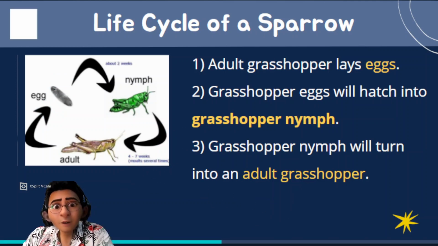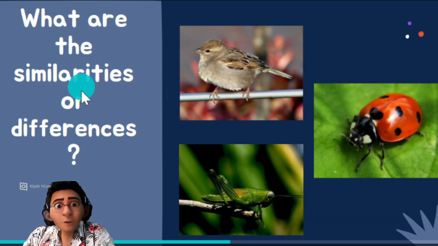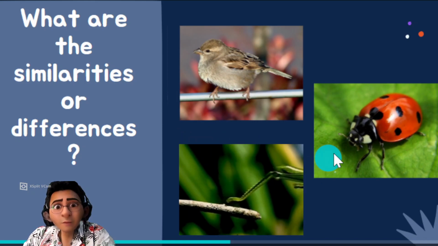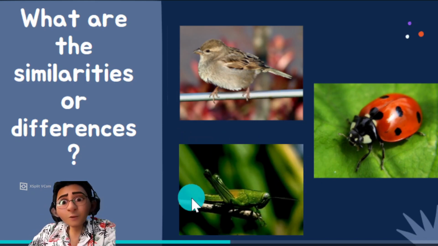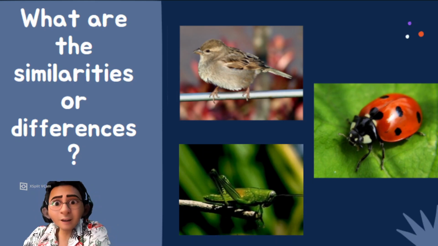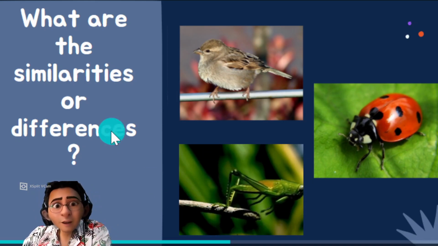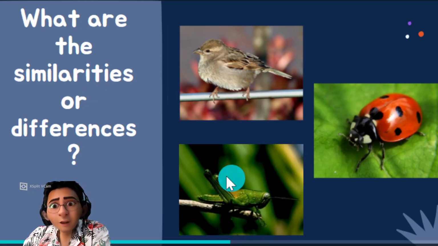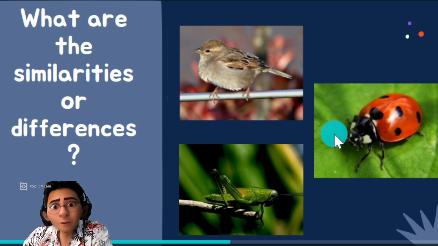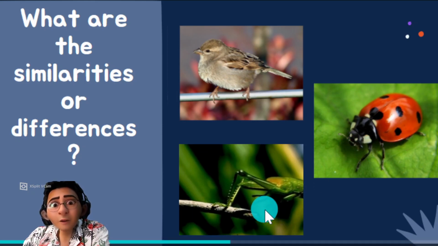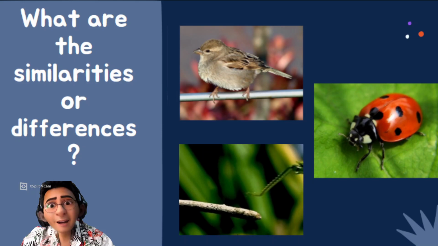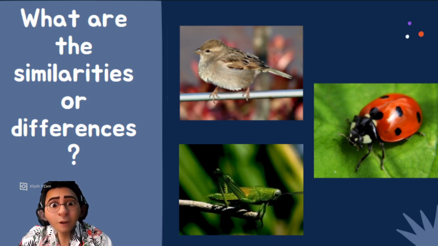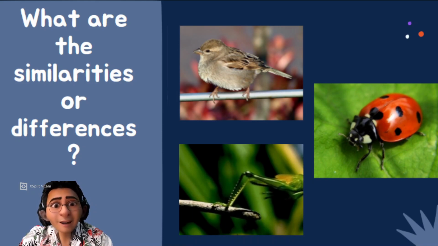Now that is very easy. The question next is, what are the similarities or differences between these three? Now from what we can see, first the similarity: every animal, these three animals, sparrow, ladybug and grasshopper, they all lay eggs. They have eggs, they do not have babies. They always start as eggs.